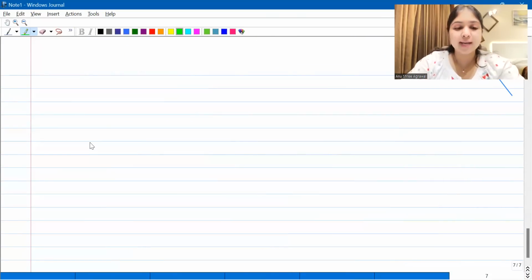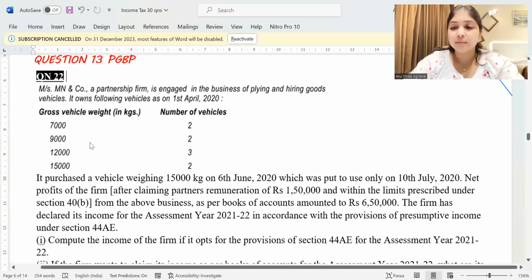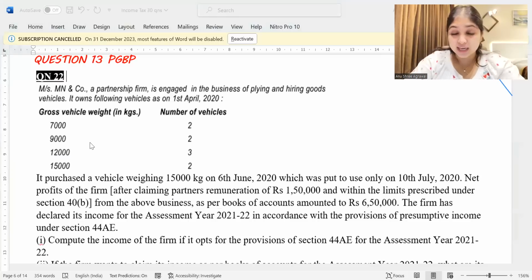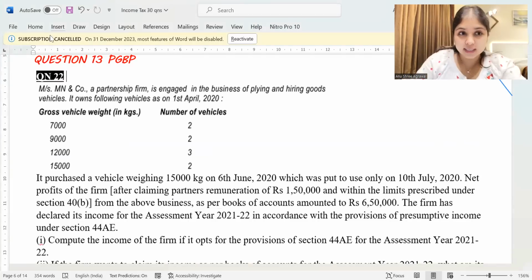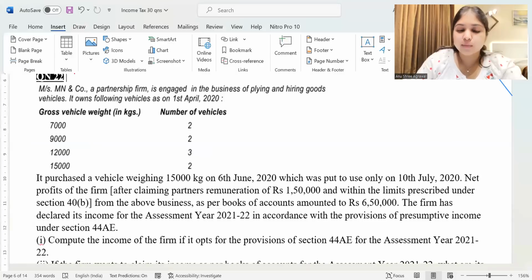Now I'm taking you to the next question under PGBP, question number 13, which is going to be relating to section 44AE. Okay, now let us give it a reading. A very interesting question. It's going to be a combination. This one question will cover everything under 44AE.